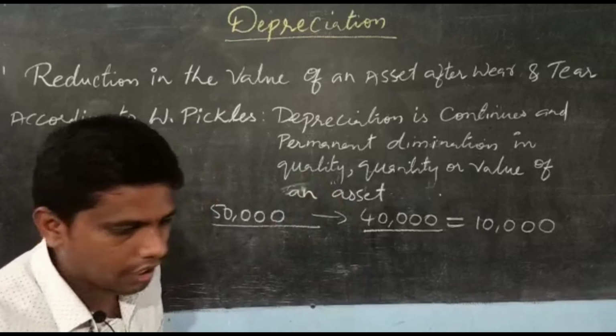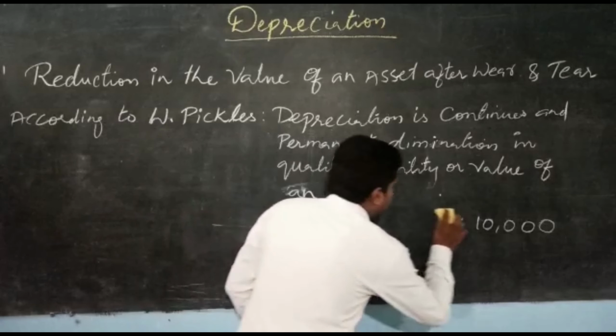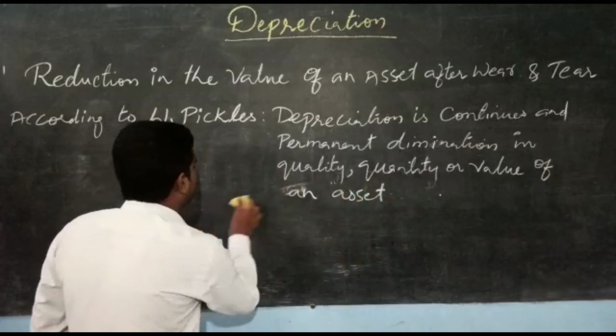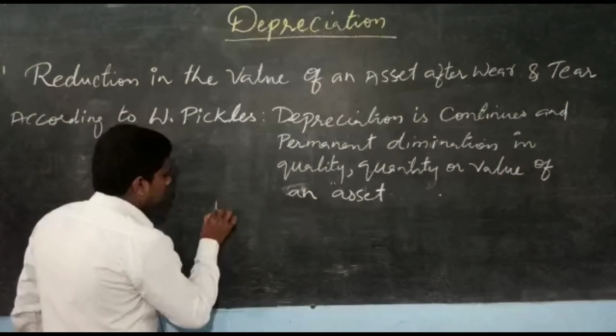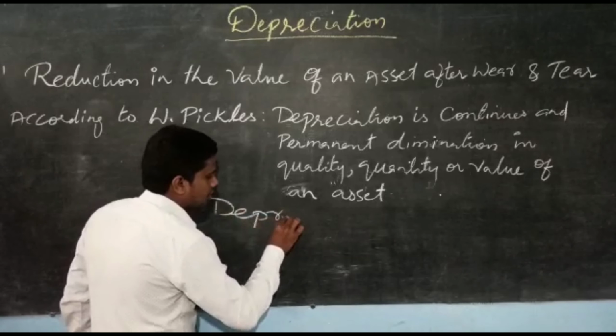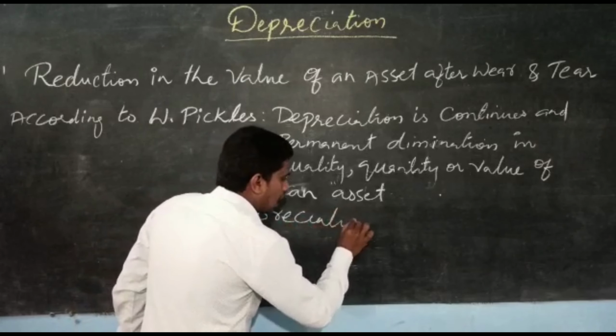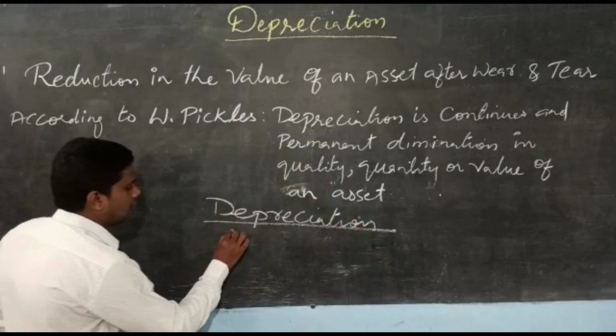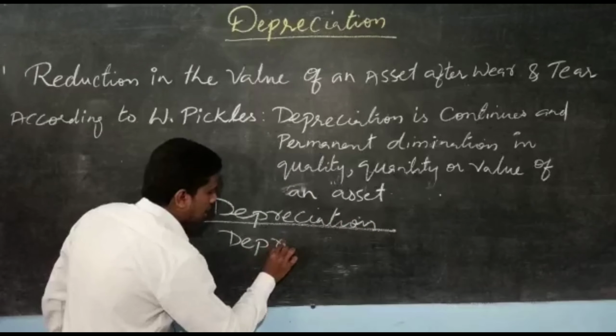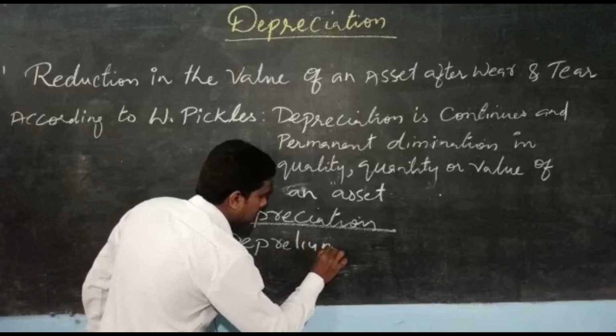So where is the word depreciation derived from? Before going to our definition, first, what do we literally mean by depreciation? That word depreciation is actually derived from the Latin word depretium.